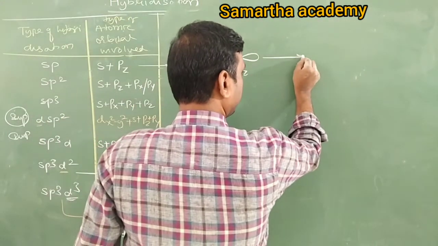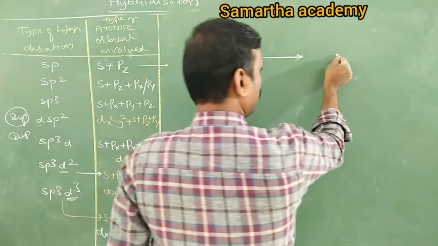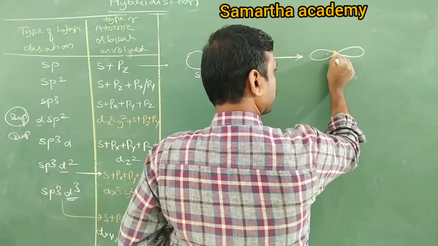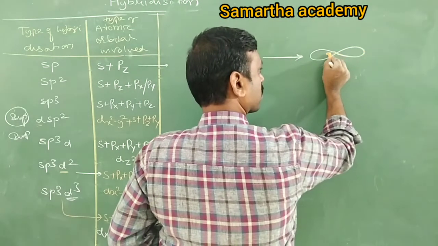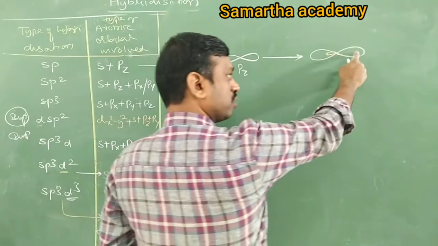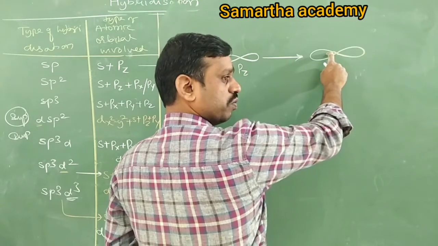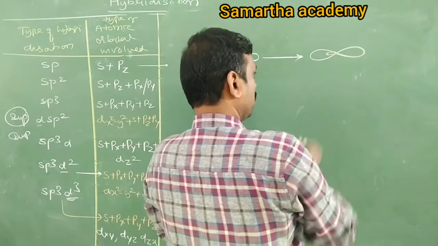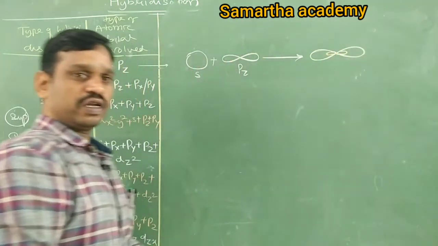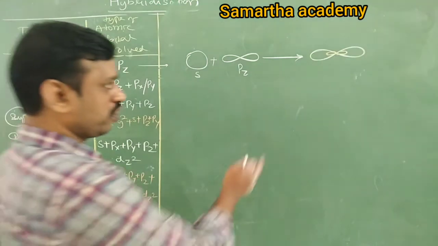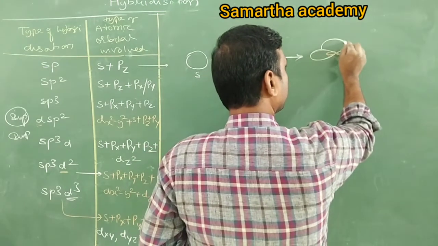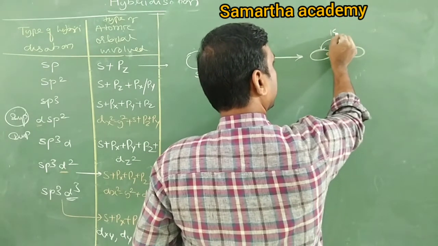It forms which hybrid orbital? sp. How many sp does it form? 2 sp. See, this is 1 sp. So remember, all hybrid orbitals have 2 lobes. One is a larger lobe, one is a smaller lobe. This is a big lobe, and this is a small lobe. There are 2 hybrid orbitals, therefore this is sp, it is also sp. Then what is the angle between the 2 sp? It is 180 degrees.